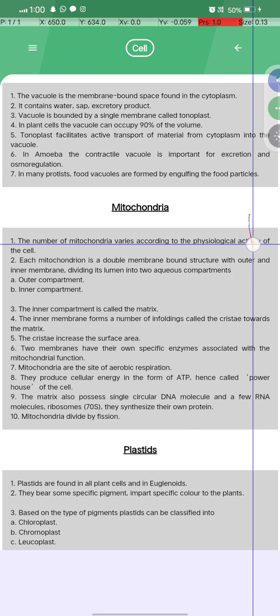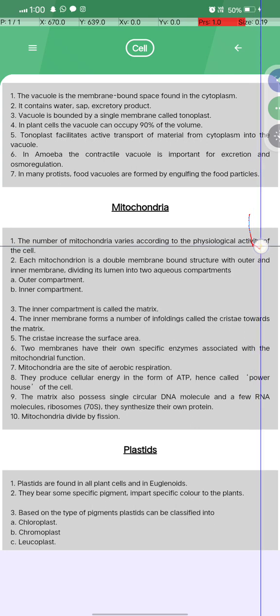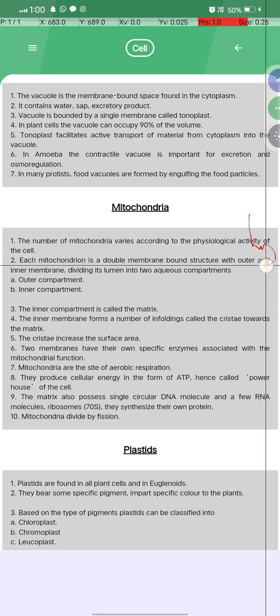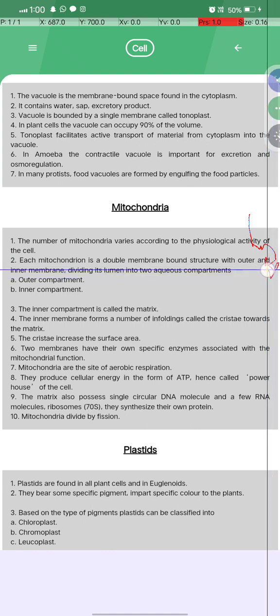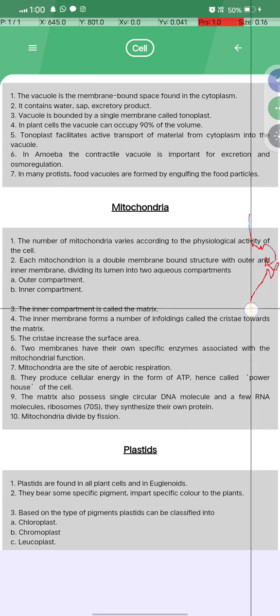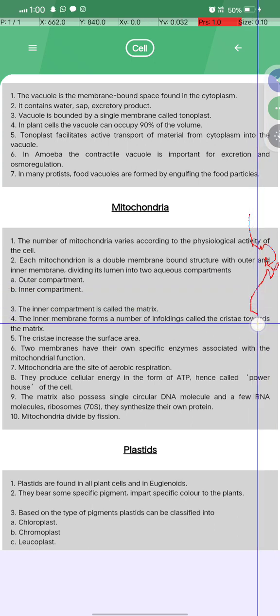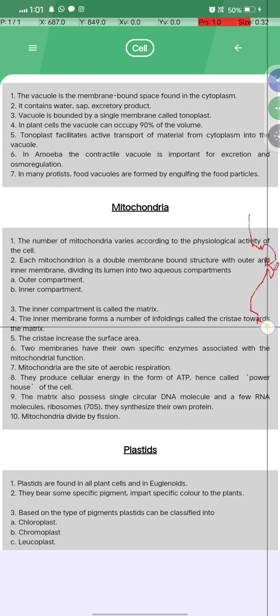Mitochondria: the number in a cell varies according to physiological activity, and each mitochondrion is double-membrane bound, the outer and the inner dividing the lumen into an aqueous compartment. Outer compartment, inner compartment. The inner compartment is called the matrix and the inner membrane is called the cristae.